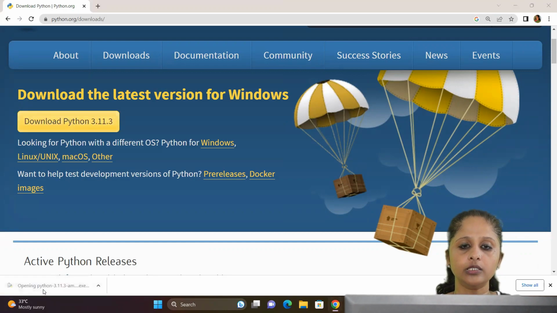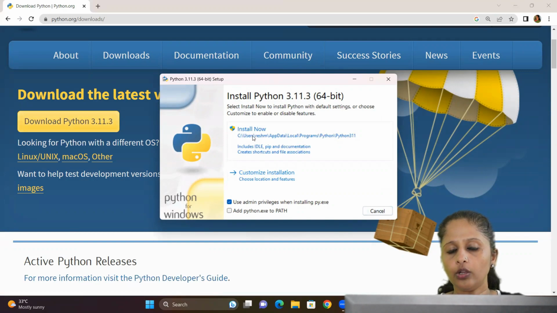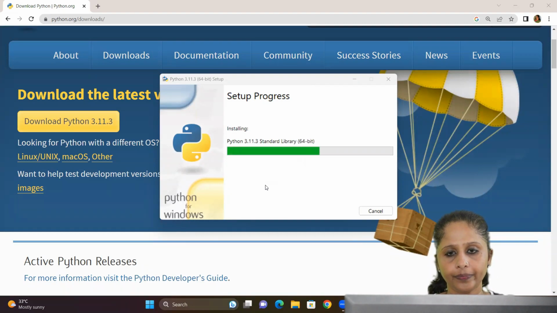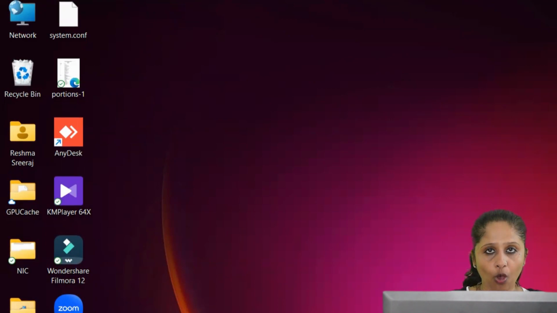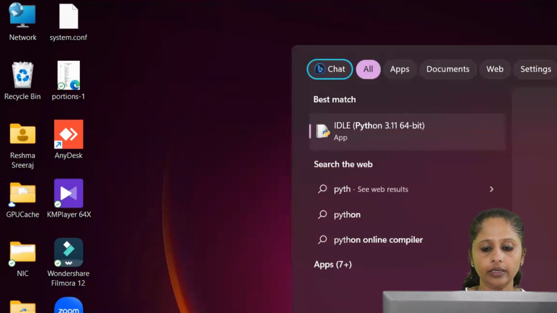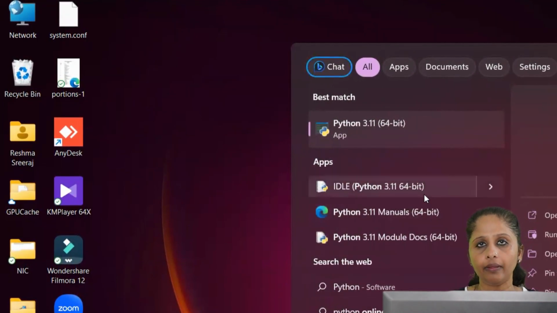Now I am going to install it. So click here. So here we have the setup dialog box. Here click on install now. So Python is installing here. Wait for installation. Okay, setup was successful. Now let's close this. So now let's open our installed Python. Click here and you can type Python. If you can't see it there, then you can open IDLE Python.